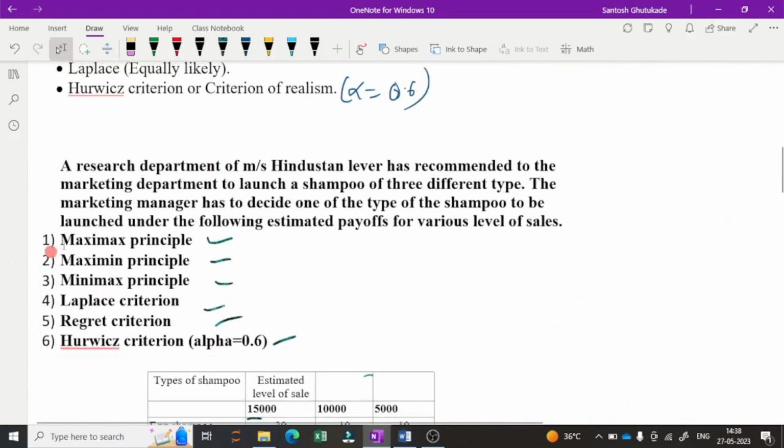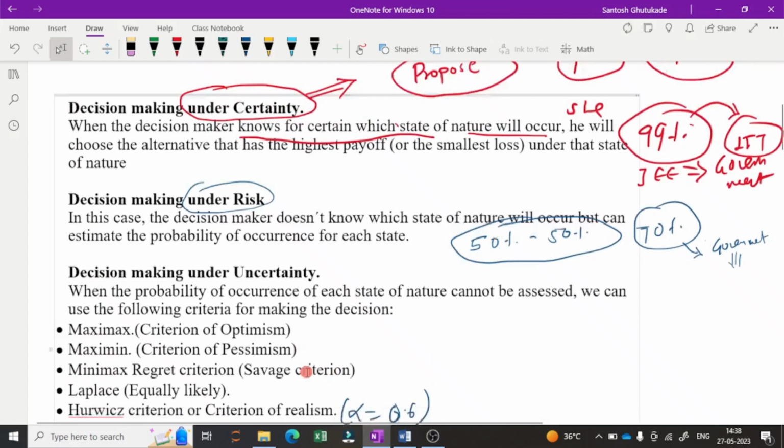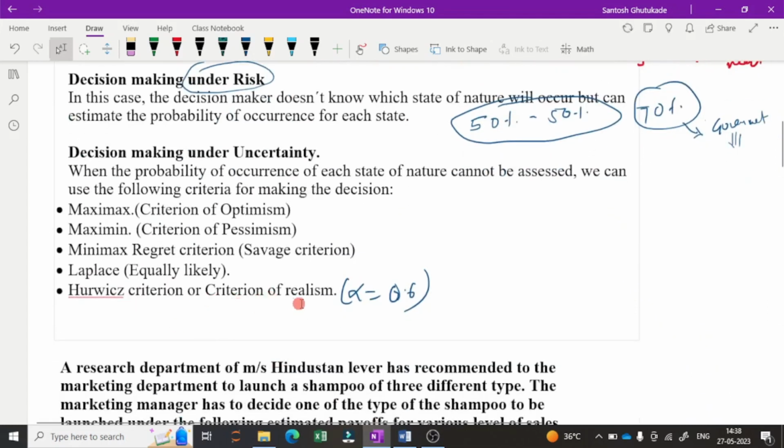So in this problem we have seen Maximax, Maximin, Minimax, Laplace, and then the regret criteria. Now the last criteria is the Hurwicz criteria, or criteria of realism, where alpha is given as 0.6.